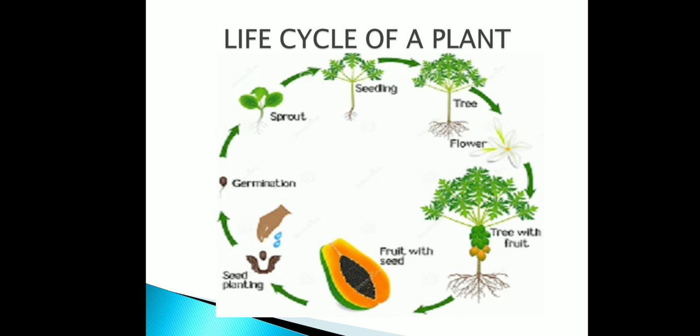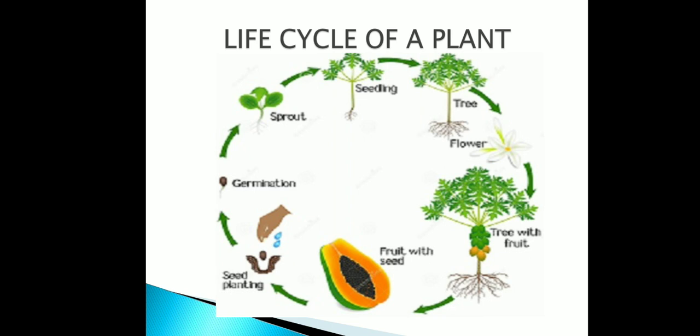See, at first the seed: we will place a seed in the soil, and then it starts germinating, and then a root begins to grow downwards from the seed. After some time, we see a shoot coming out. That is, the shoot grows upwards towards the sun. This is called germination. See, if the plant receives sunlight, with the help of sunlight it can easily produce its own food, that is starch.